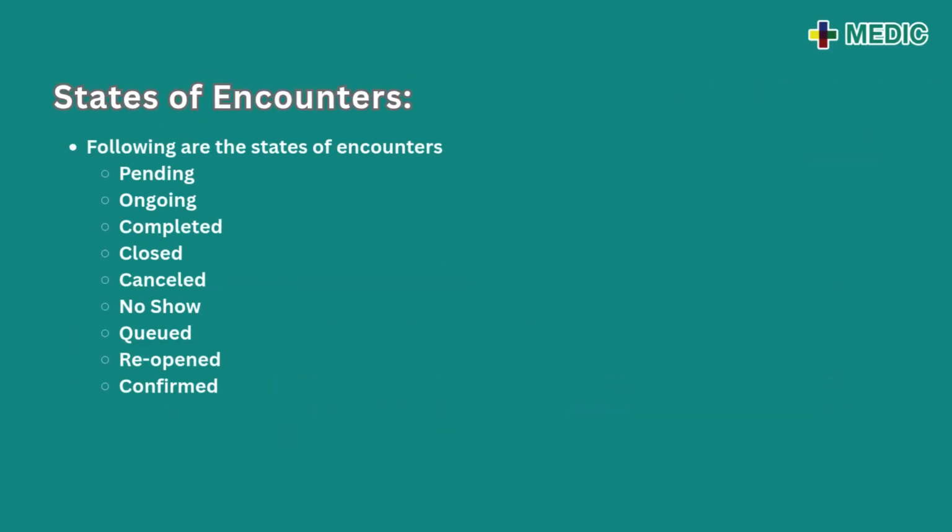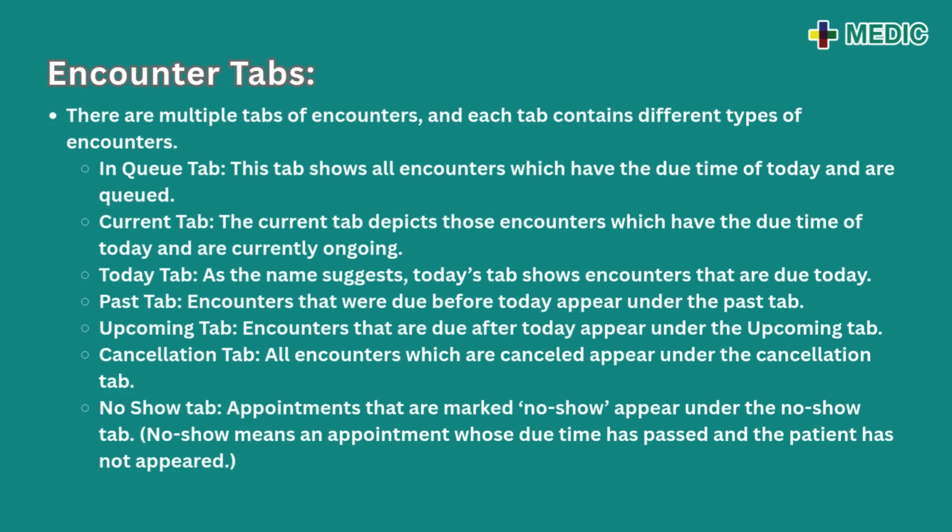States of encounters. Following are the states of encounters: pending, ongoing, completed, closed, cancelled, no-show, queued, reopened, confirmed. Encounter tabs. There are multiple tabs of encounters, and each tab contains different types of encounters.